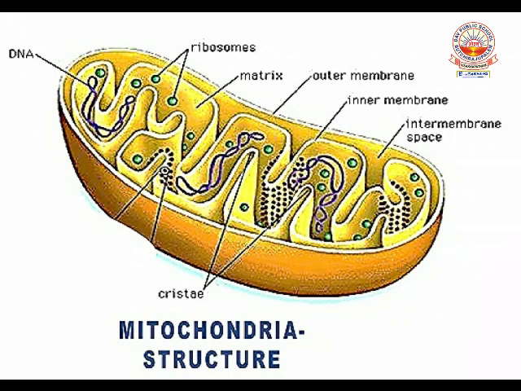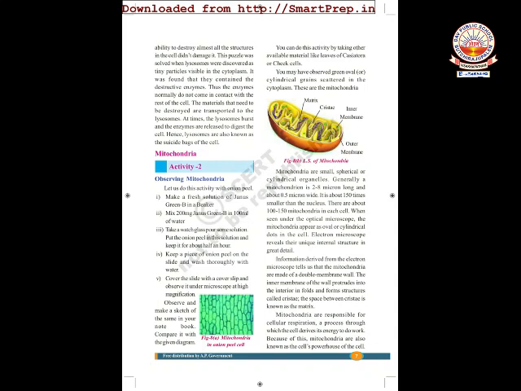On the walls of cristae, respiratory enzymes are present, which are responsible for the breakdown of glucose molecule and release of energy. A fluid portion present in the inner membrane is called matrix. These mitochondria are extremely small and they can be seen only with the help of electron microscope.